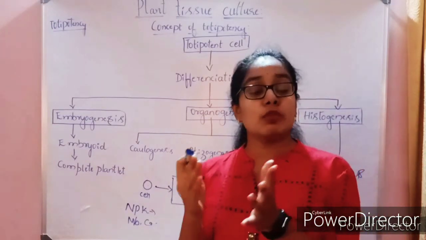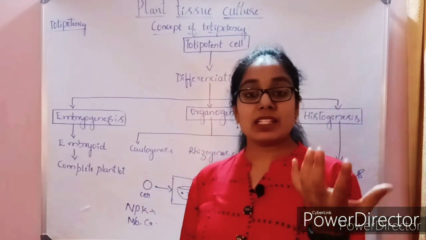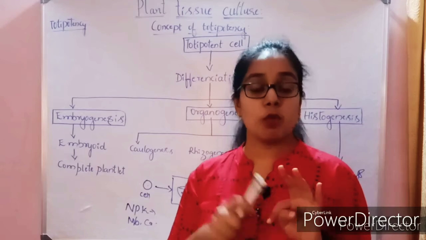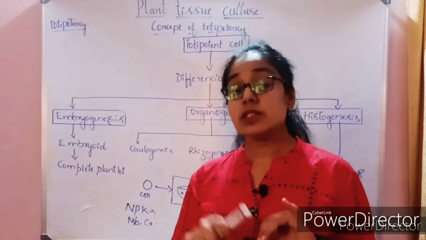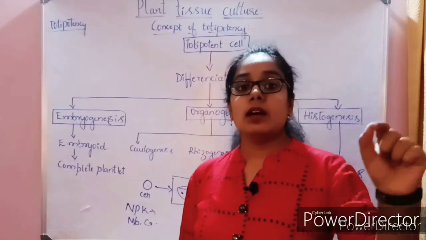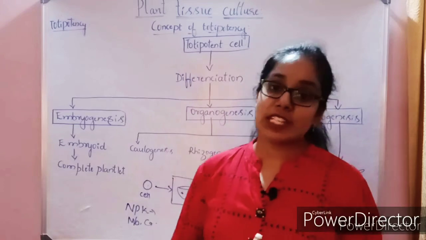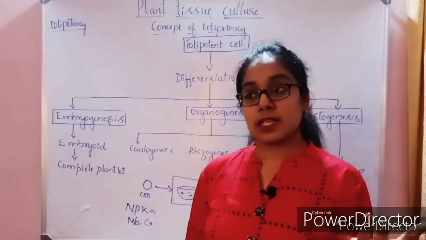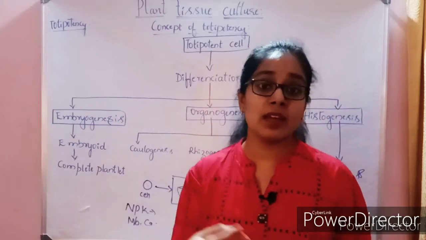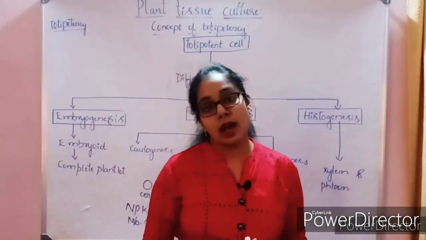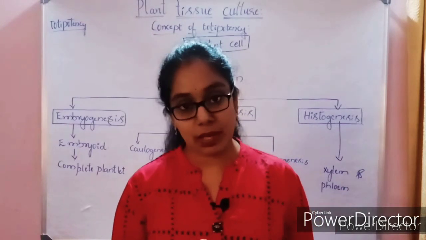Environmental factors like temperature, water, moisture and pH also affect this. Some plants, usually long day plants, require a long duration of light, while short day plants do not require light in a higher amount. This is how it varies in different plants.